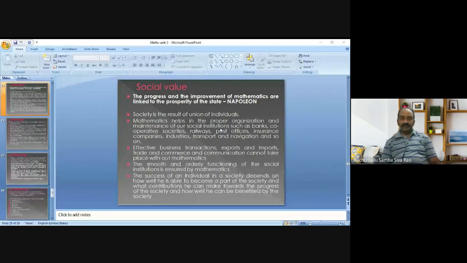Coming to the next value, that is social value. Social value of teaching mathematics. Definitely, mathematics has social value. Strongly, we can say that mathematics has social value, based on the values discussed earlier.